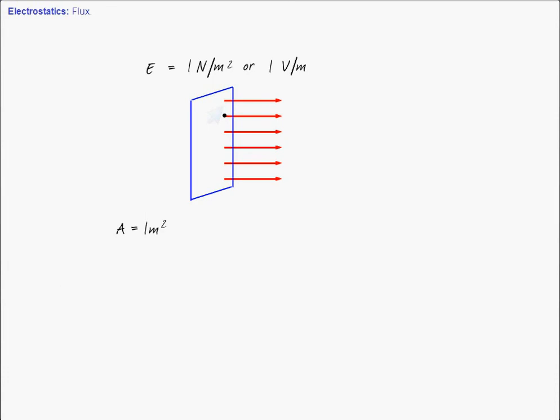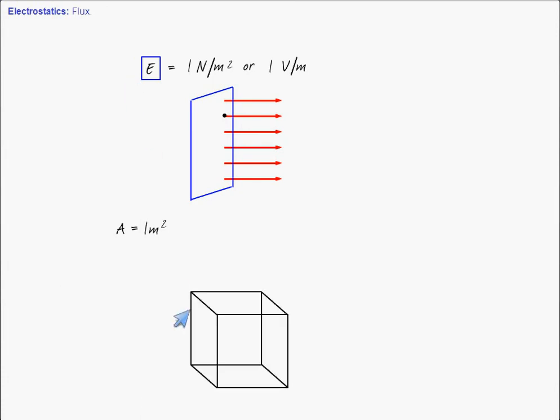Now if I take a cube, whose edge length is 1 meter, means area is 1 meter square. Let's say 4 lines of force are entering. What does that mean?